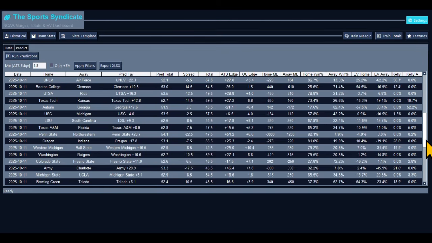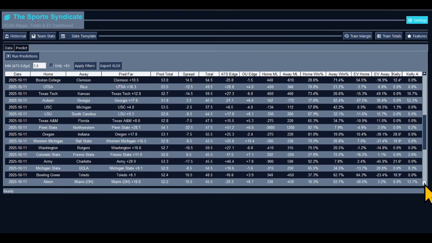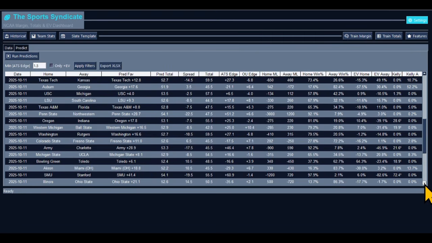Oregon, Indiana. Oregon plus 17.8. You already know they're going to do their business. Oregon's the best team in the nation, in my opinion. One of the best teams in the nation.